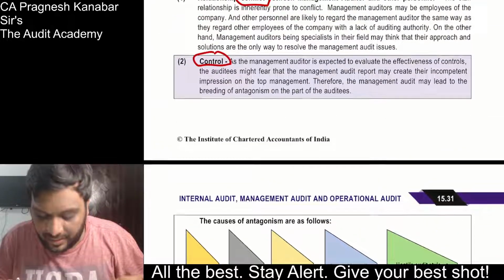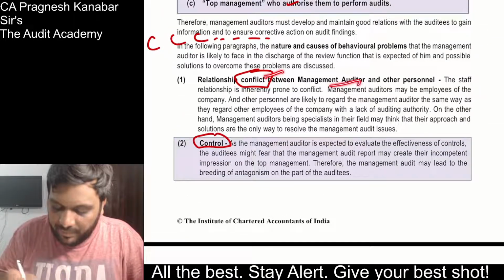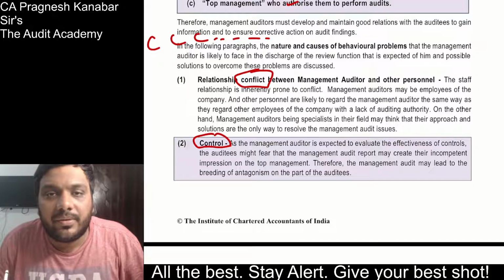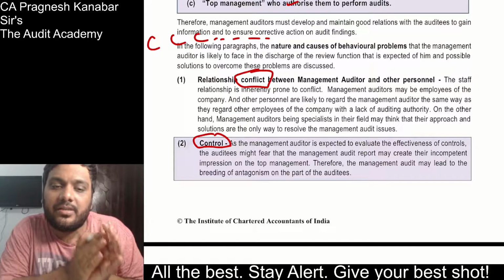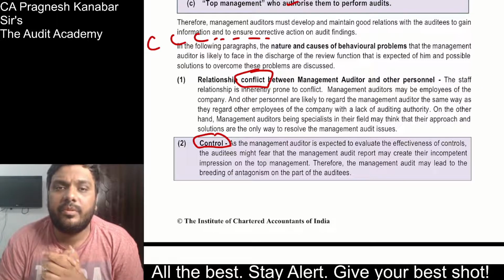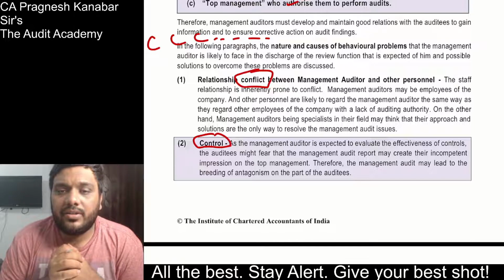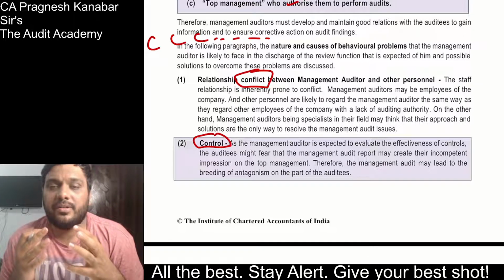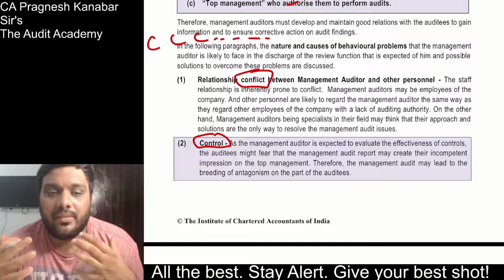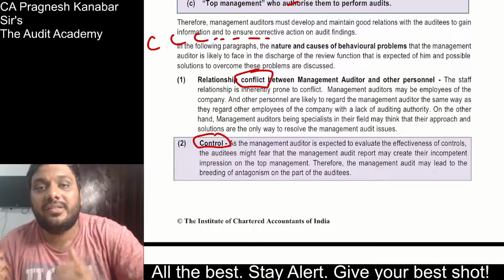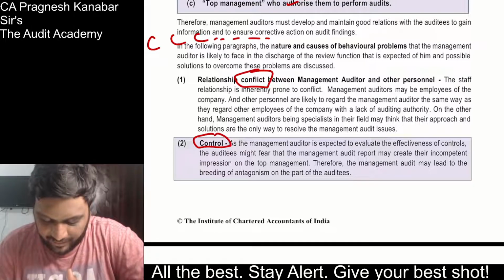We need to do this content in detail. Relationship conflict between management auditor and other personnel. The management auditor may feel that he is correct and other personnel may feel that they are correct, and there can be relationship conflict. And the staff members, the managers may not take management auditors seriously. They may just treat them like another staff. All right.